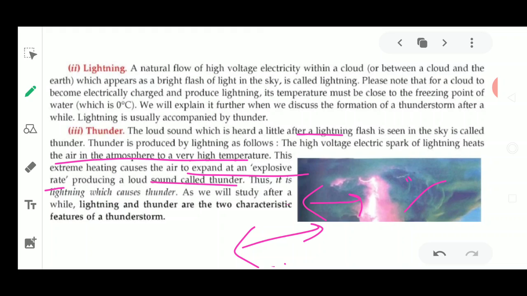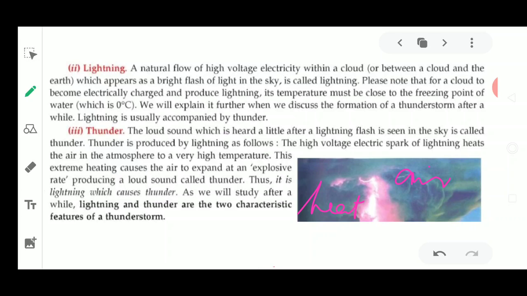So lightning always causes thunder. Thunder is always accompanied by lightning because the electric charges, present in the form of high voltage, are going to expand the air, and you know that air always expands on heating. So here also heating is taking place.